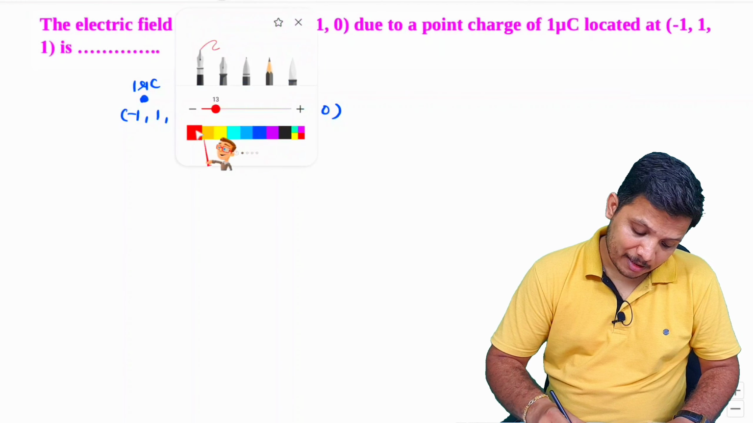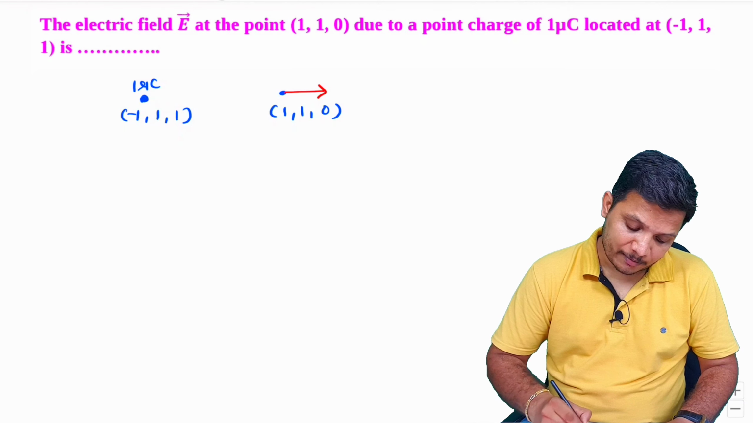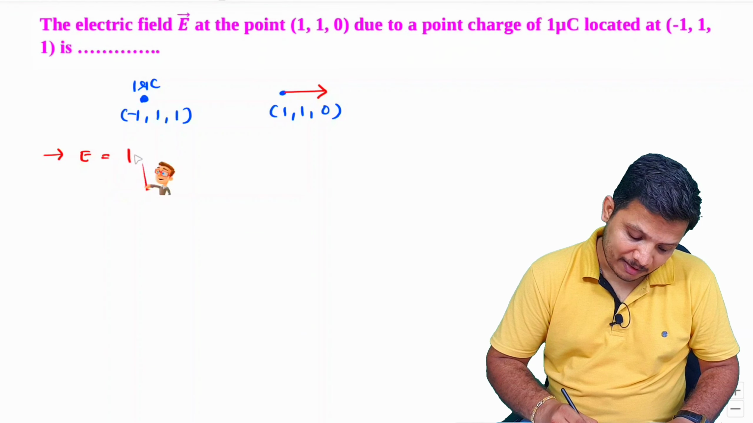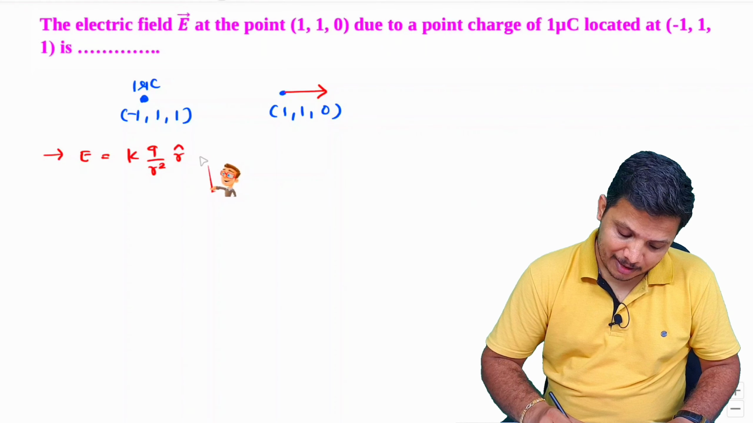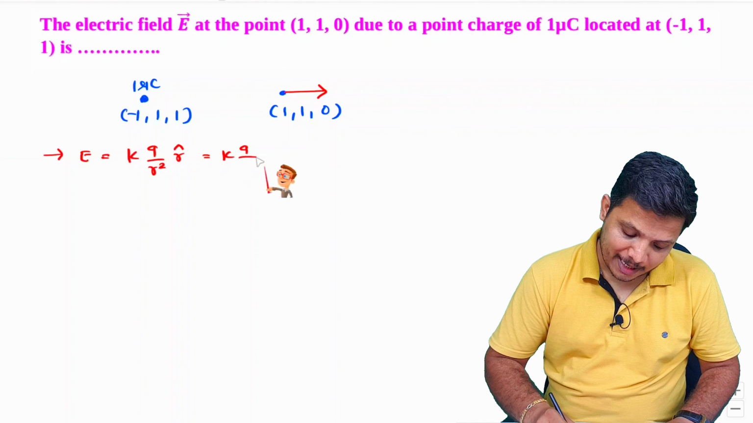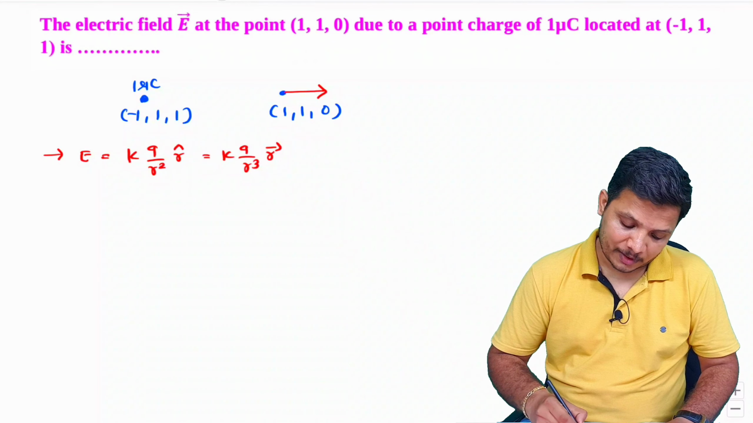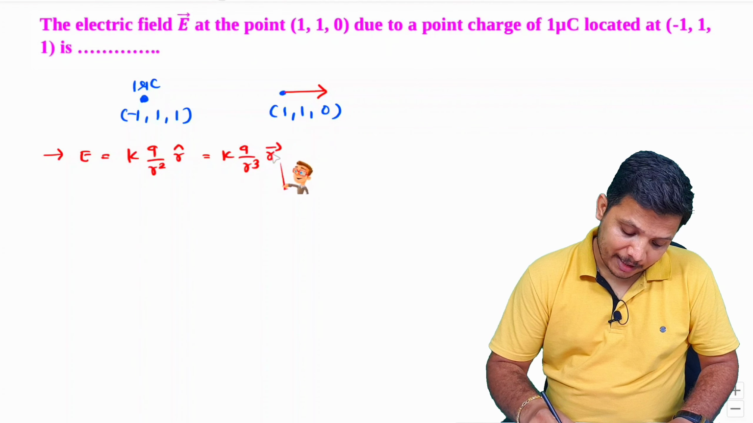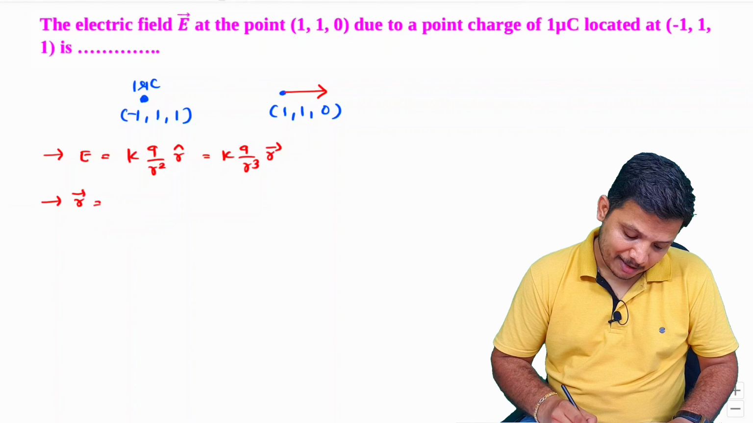So obviously that will be happening in this direction. It will emerge from this point, right? And what is the value? Electric field, that will be k q by r square into unit vector r, right? And we can say that is k q by r cube into vector r. So here we just have to identify value of vector r, right? So what is vector r?